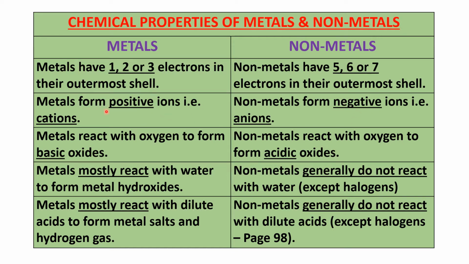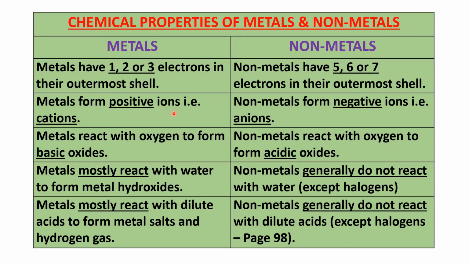Now, metals form positive ions. Why positive ions? Because they usually give away electrons. Whenever somebody gives away electrons, it becomes positive because electrons are negative. Electrons are negatively charged particles. So when I give away negative things in my life, will I become negative or positive? I'll become positive, because I'm giving away negative things. Like if I give away bad habits, I become good, I become positive. So metals form positive ions.